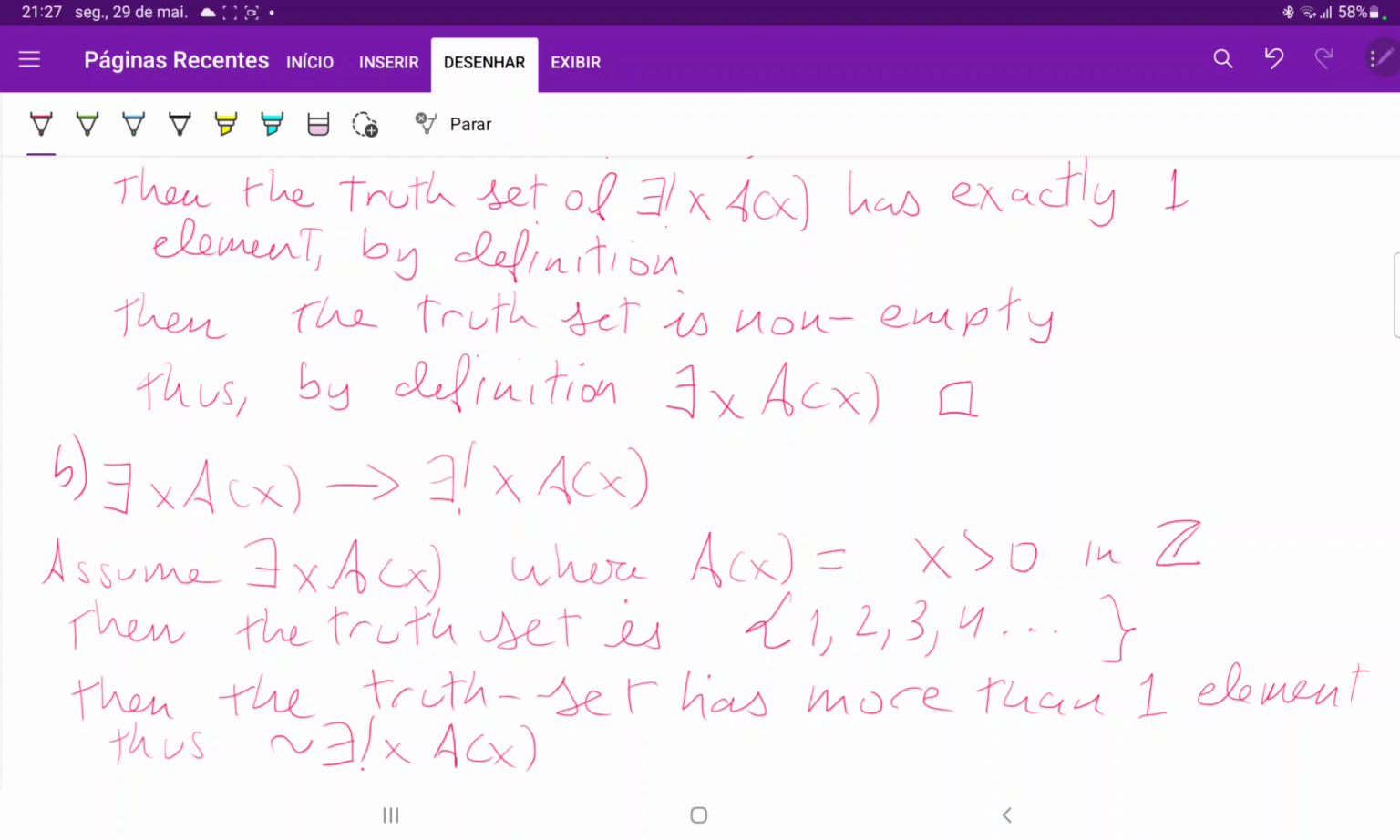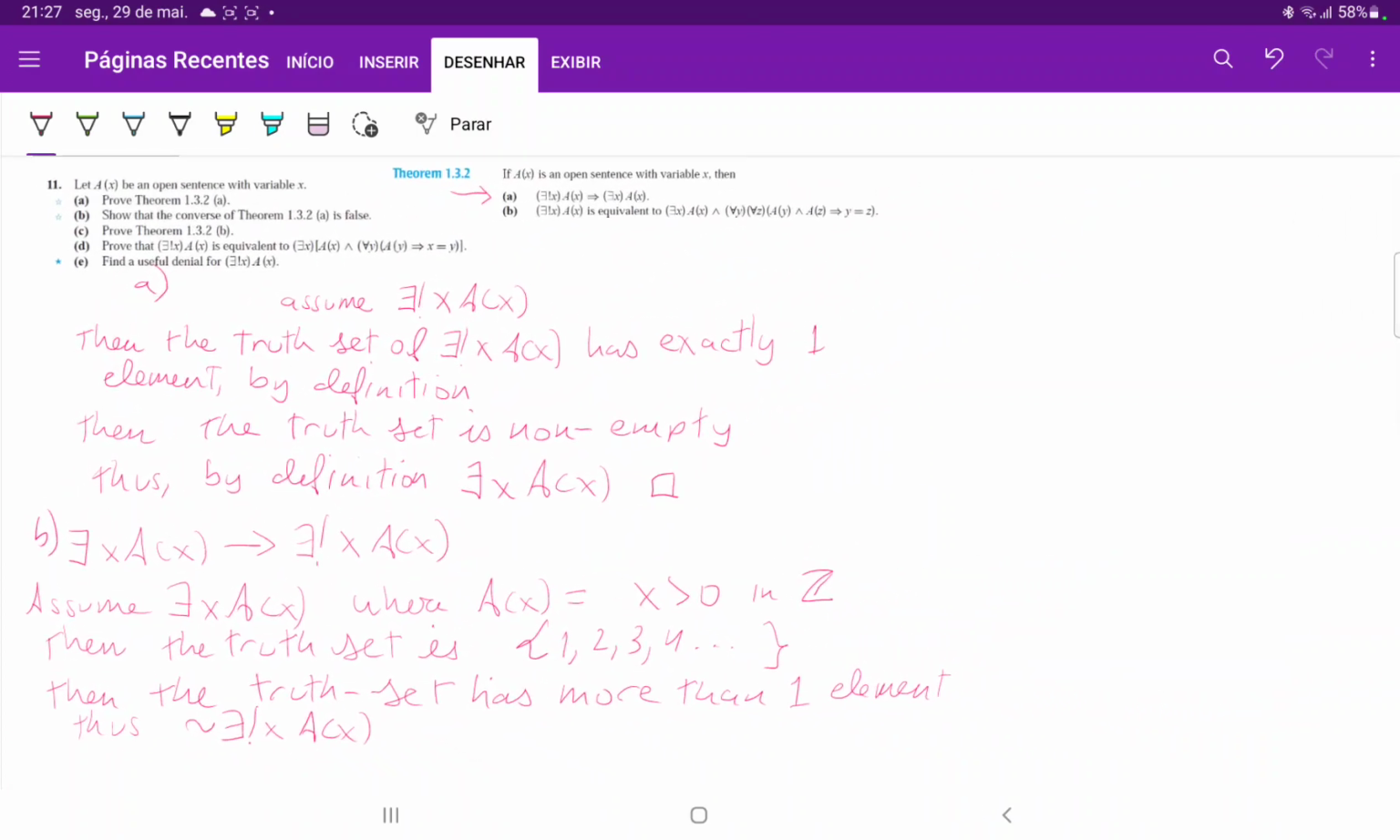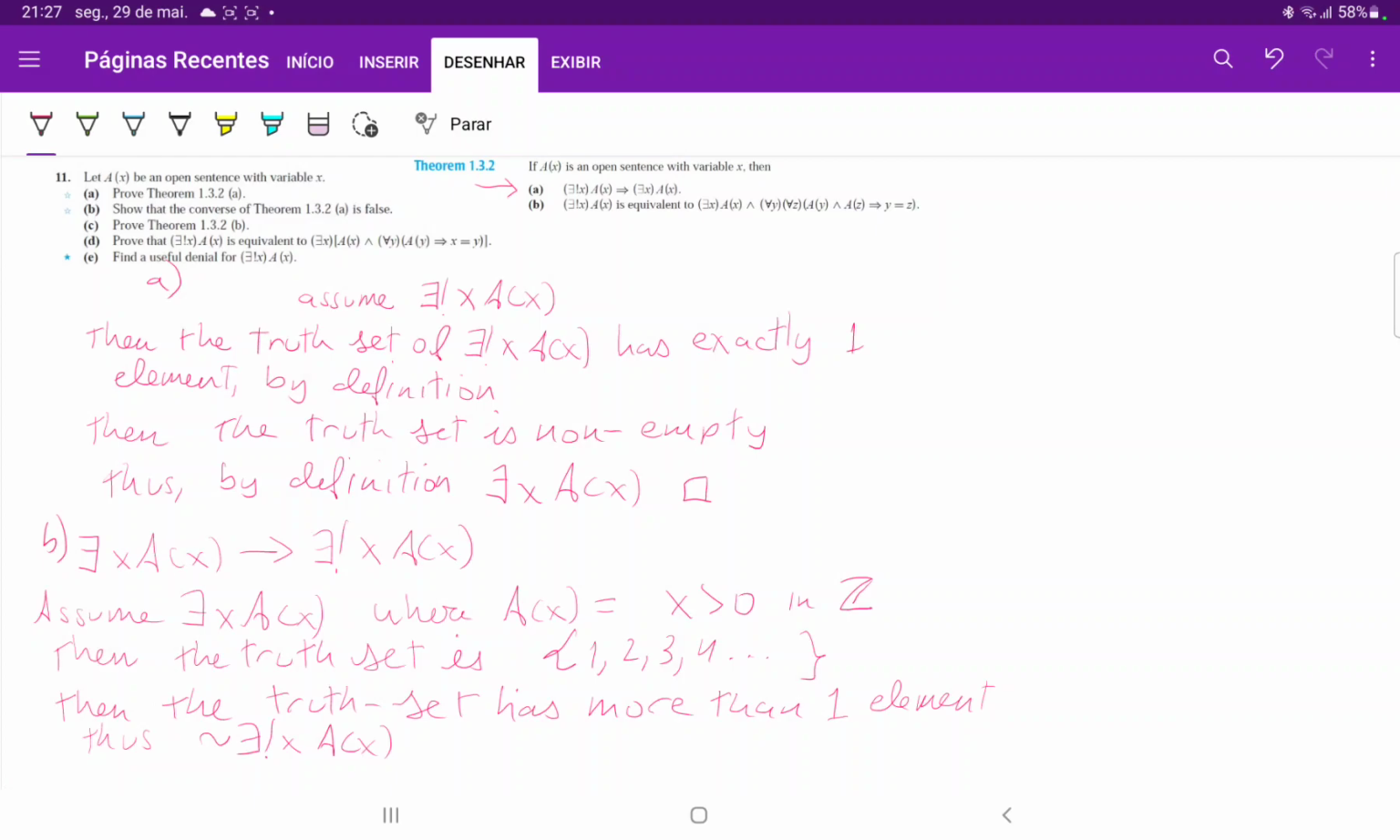So basically, we show that P is true, and if P is true, we came up with a scenario for A of x where Q was false, right? We said A of x is greater than 0 in the integers, and then we showed that the truth set contains several elements. So the truth set has more than one element, and thus the unique existential statement is false. And that is it. We'll limit our item 11 to be just these two.